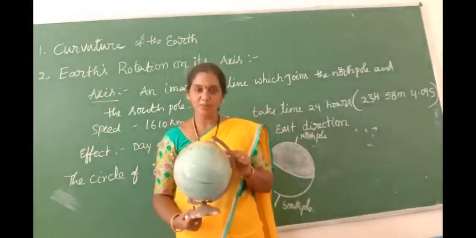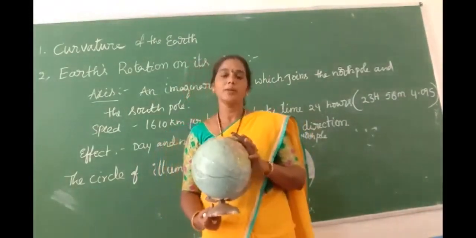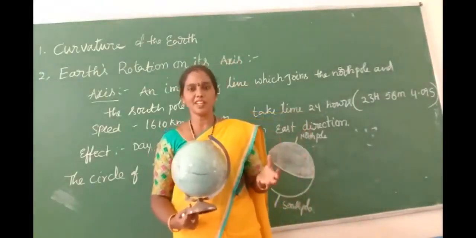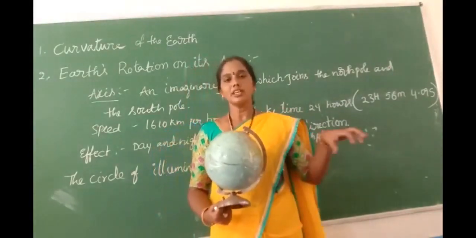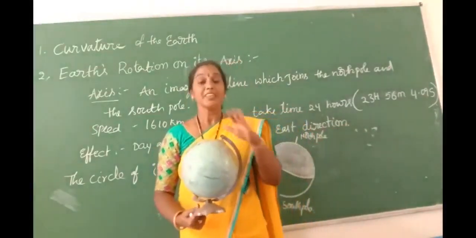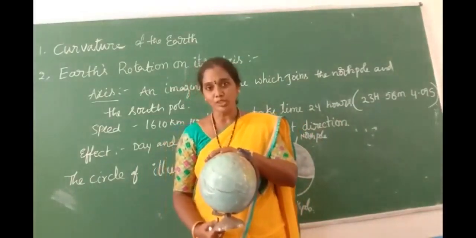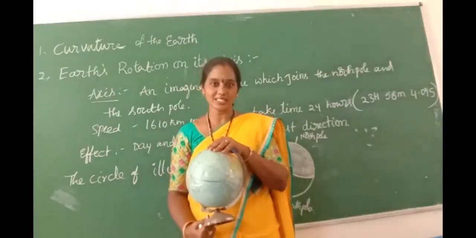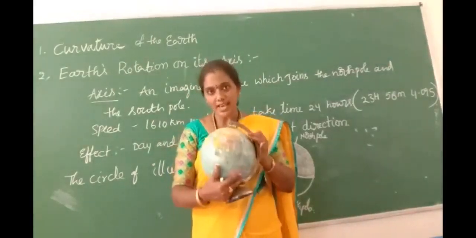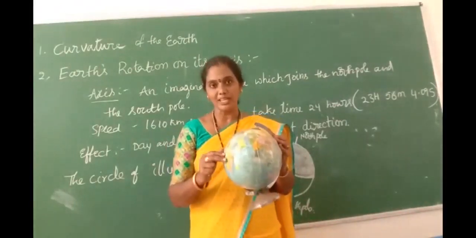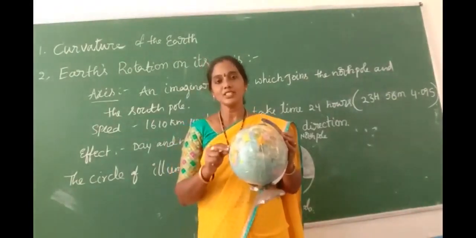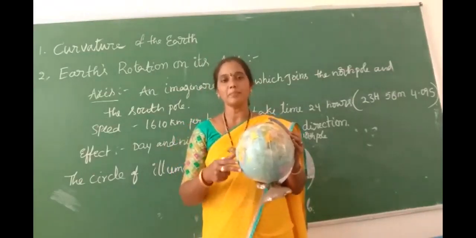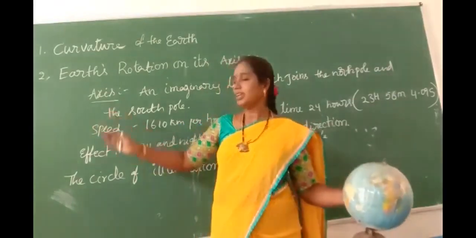This is a spherical shape. Spherical means the shape of a ball. You know very well about that. Some more examples of spherical shapes are a ball and a laddu. Based on the spherical shape, the earth does not receive equal temperature from the sun. So all places of the earth are not heated uniformly. Some places have high temperature, some places have low temperature. And the second one is